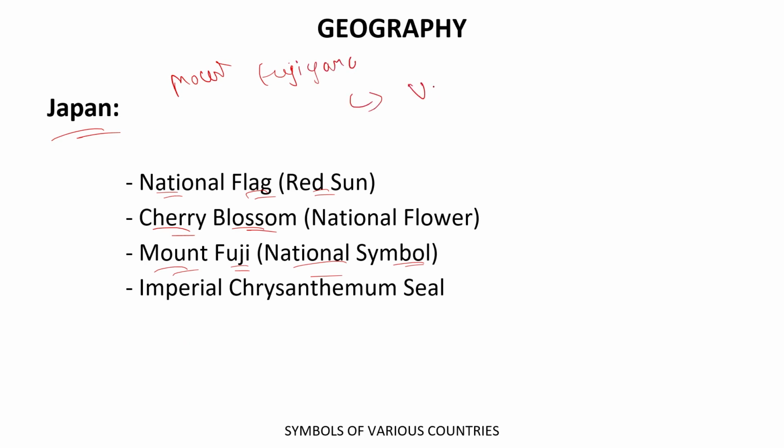Okay. And this is a volcano. So Mount Fuji, which is also known as Mount Fujiyama, is a volcano and it is a national symbol of Japan. Thereafter, the Imperial Chrysanthemum seal also belongs to Japan. It is an important point. Got it?